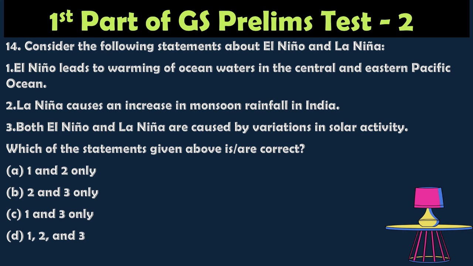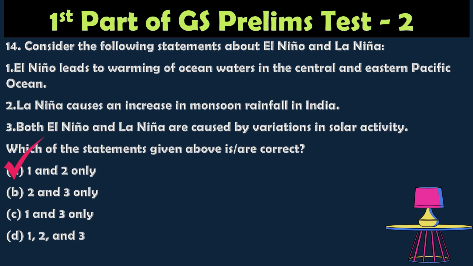The correct answer is option A, 1 and 2 only, because El Nino leads to a warming of ocean water in the central and eastern Pacific that disrupts global weather patterns. So statement 1 is right. La Nina is associated with the cooling of the Pacific Ocean that leads to a stronger monsoon and increased rainfall in India. Hence statement 2 is correct.